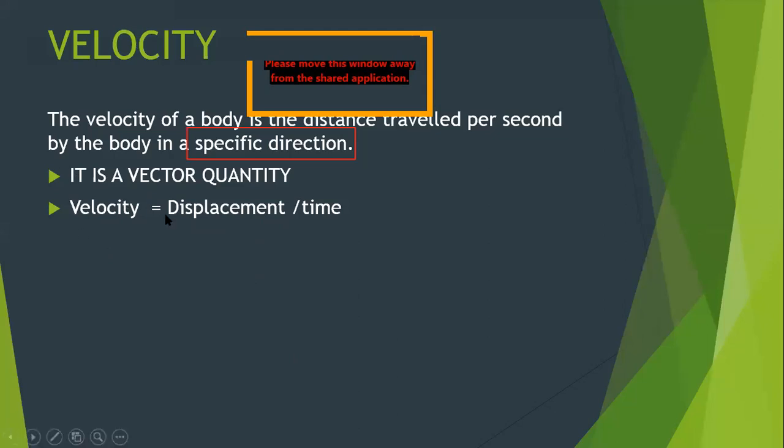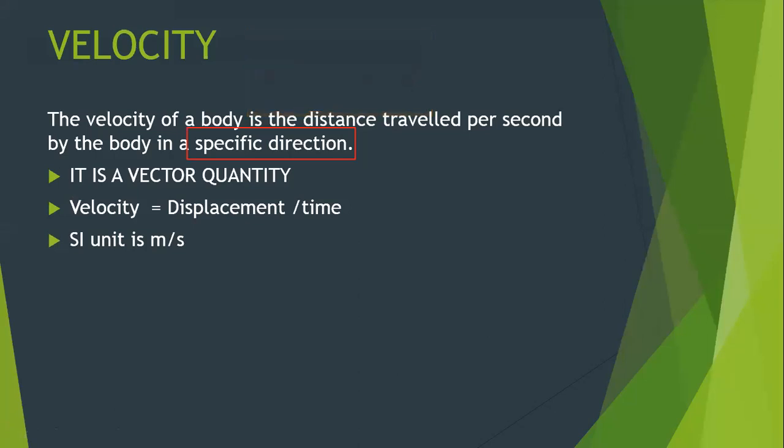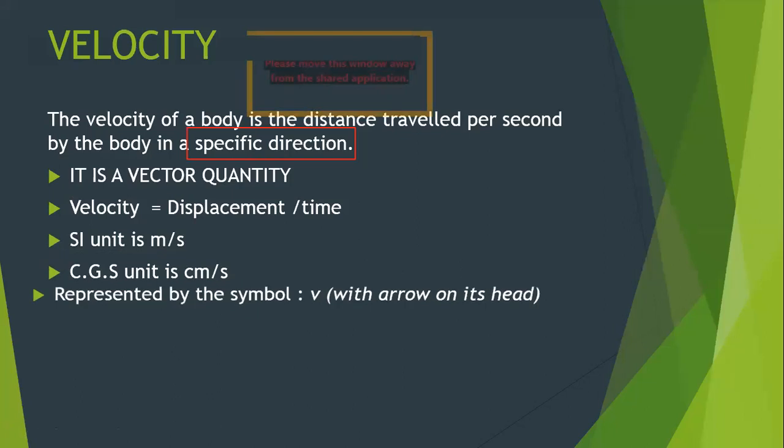So that's why we say velocity is displacement upon time, because the direction of the displacement is actually the direction of velocity. What would be the unit? So we know the unit of displacement is meter and time is seconds. The CGS unit is also the same.